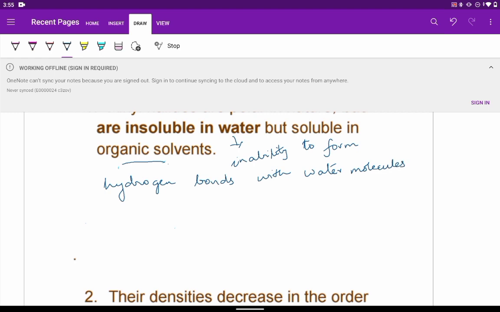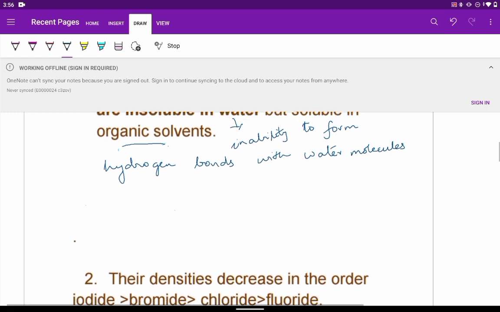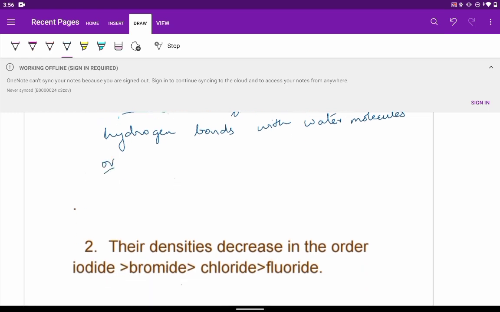Since they are unable to form hydrogen bonds with water molecules, or we can say they are unable to break the hydrogen bonds already existing in water molecules.